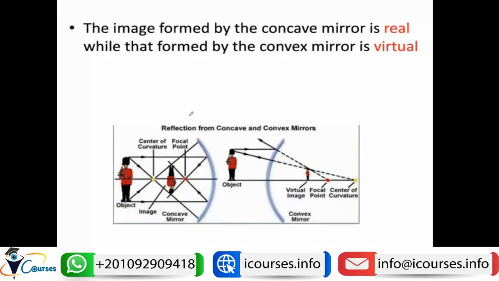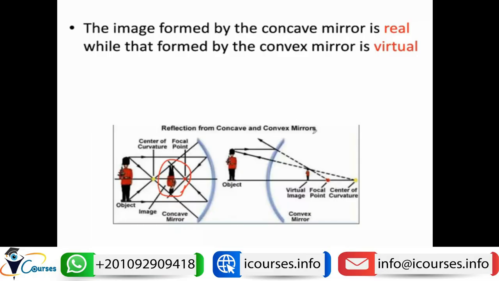So what is the character of the image that is formed by the mirror? It's either convex or concave. The image that is made by the concave mirror is real. So if we have an object here, after reflection from this concave mirror, it will form a true image. This image can be captured on a screen because it is formed by real rays.